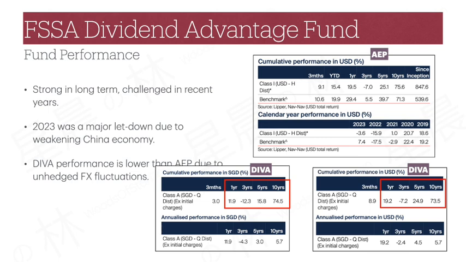As DIVA is effectively a Sing dollars unhedged version of AEP, this means that there would be performance difference over time due to the FX fluctuations between Sing dollars and US dollars. At times, this can be quite significant. For example, we can see that there is a 7% difference in the 1-year performance and a 6% difference in just the past 3 months. Investors need to be aware of this when comparing against other US dollars based funds or ETFs.